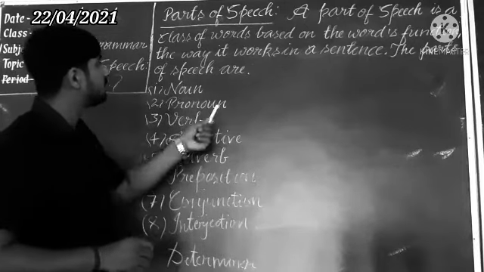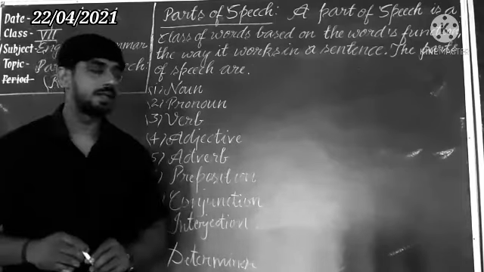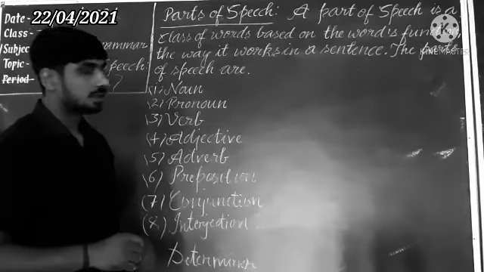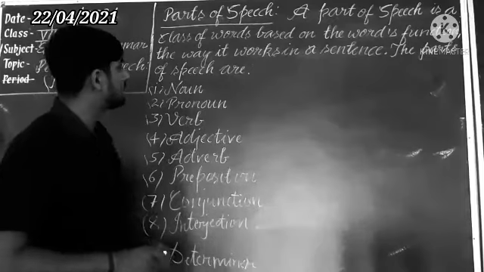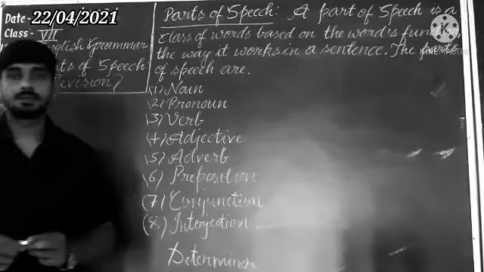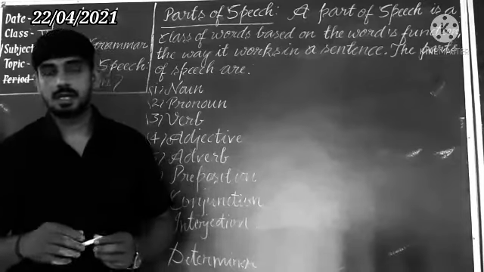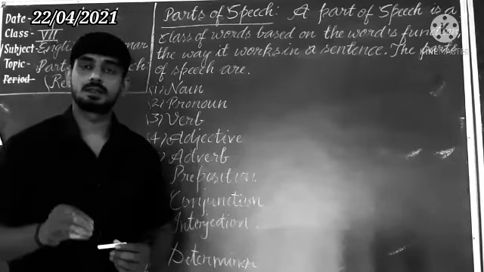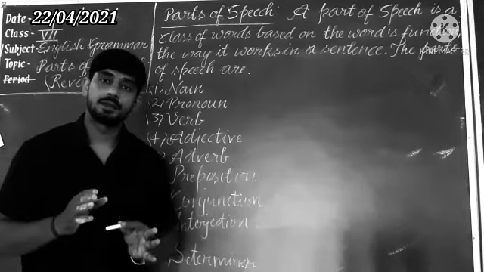A part of speech is a class of words based on the word's function, the way it works in a sentence. These are the classes that are used in a sentence according to their word.